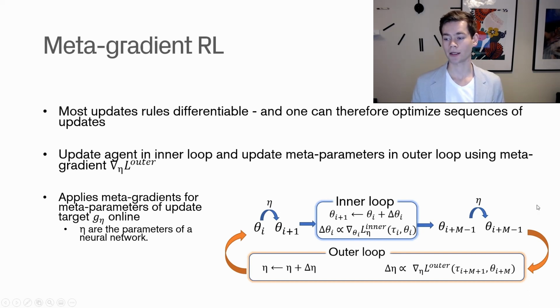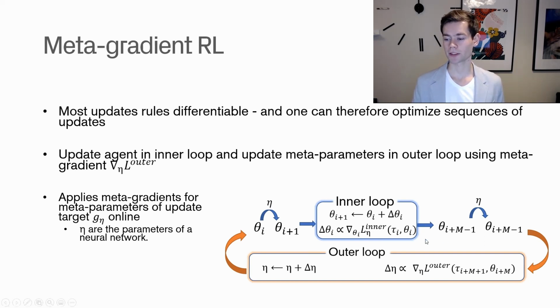That's why we see eta in each of the steps here. So eta are the meta parameters, and they govern what the loss function is. Depending on what the loss function is, the gradient that we update these parameters with is going to be different. So in conclusion, in the inner loop we update the agent parameters, and we do so based on the meta learning parameters.